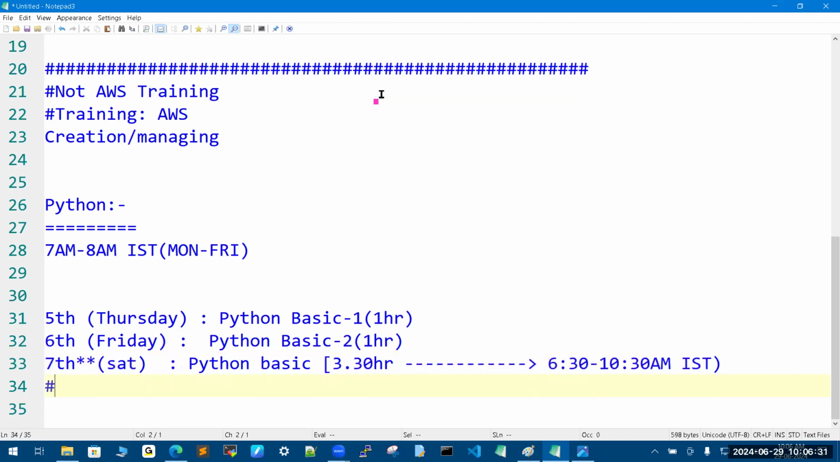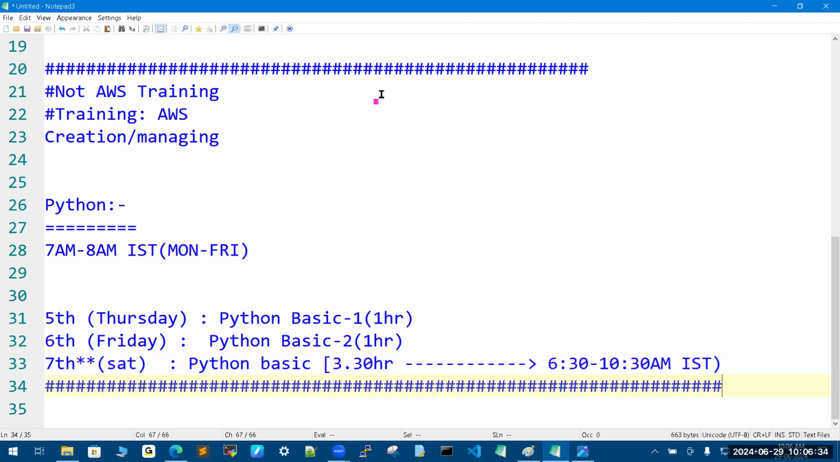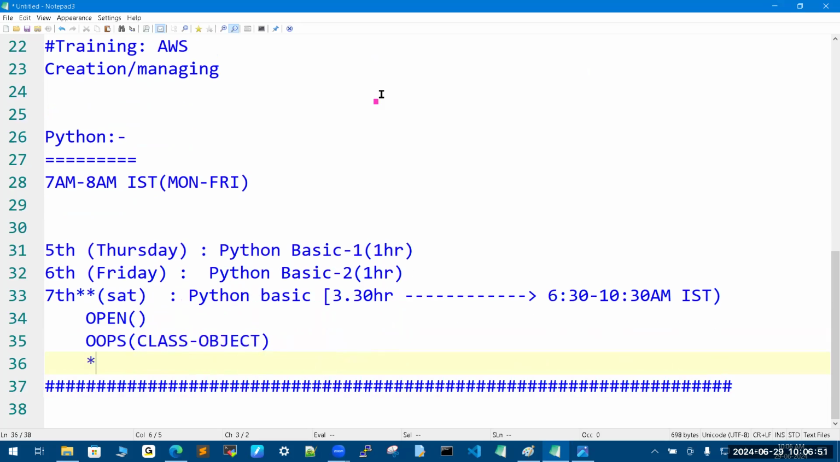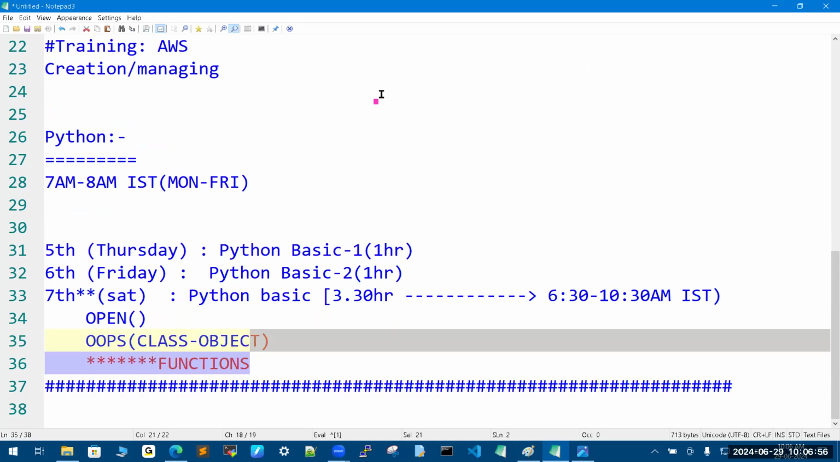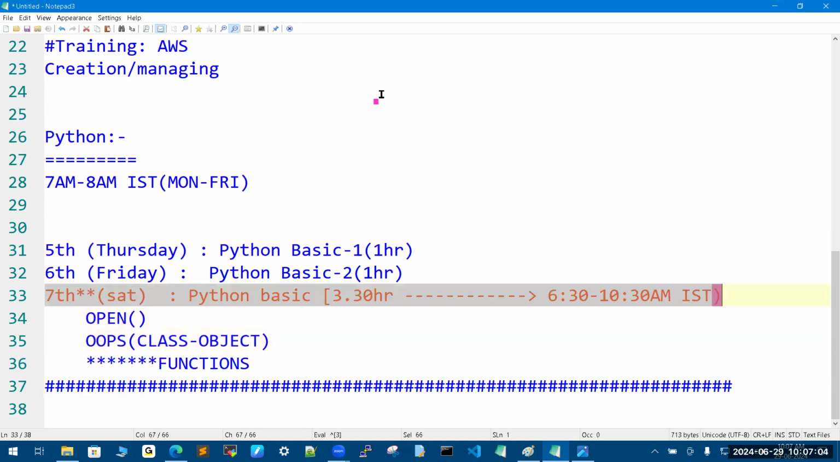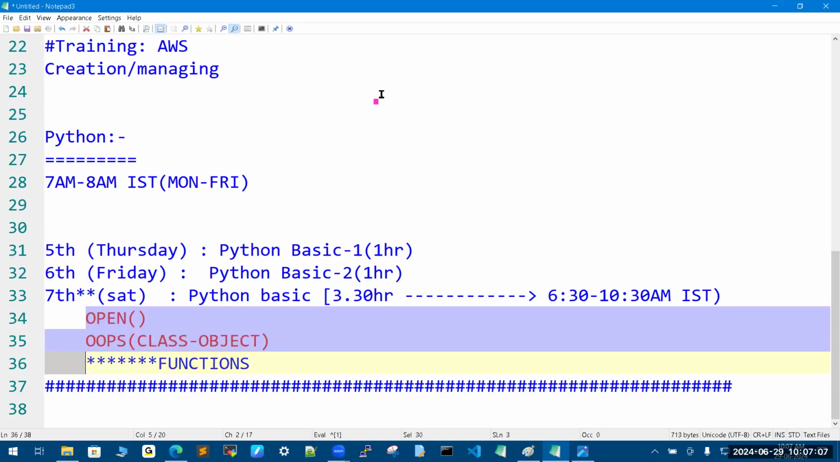This is a weekend, only one session. Why? Because this is the extra information I am providing, whatever is required for boto3. If you attend these 5 hours, I'm going to cover the core components: the open function, then OOPS concepts, especially class and object. Very, very important hardcore is functions. These 3.5 hours we are going to enjoy in this area.